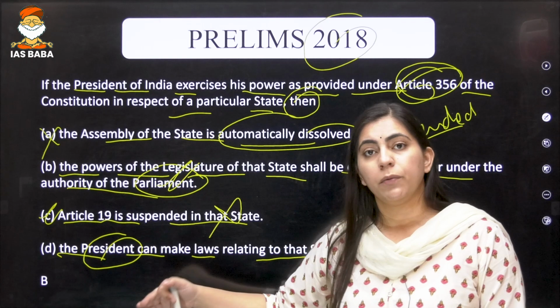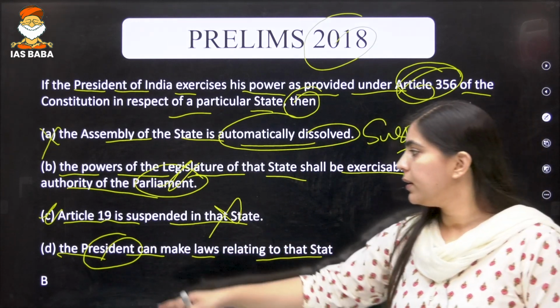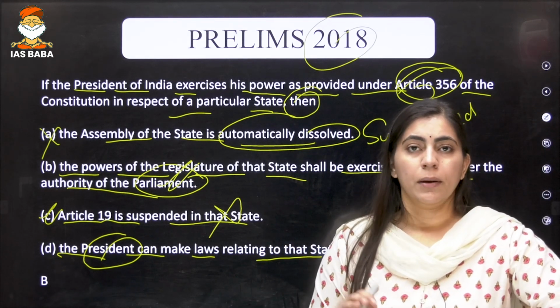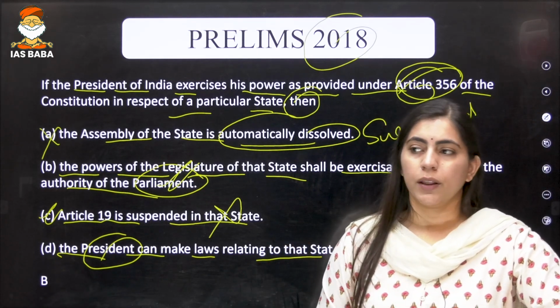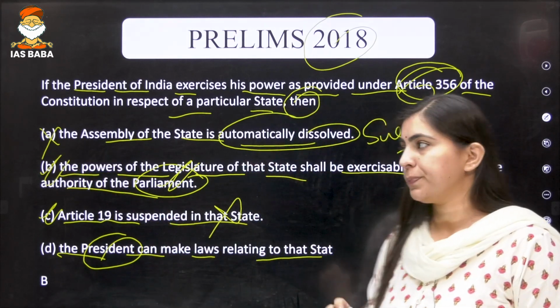This particular statement would have been correct if the statement would have read like, the president can make certain executive decision for that state, but president cannot make the law for that state. So B is the correct option.